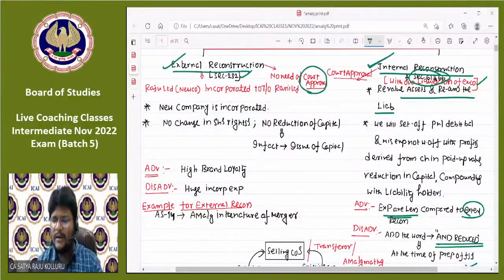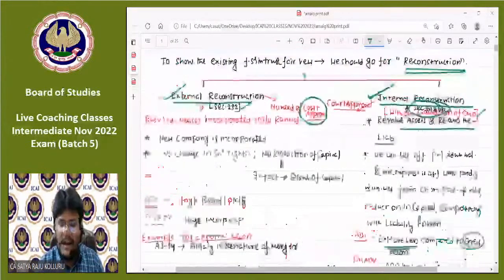Okay, let it be. Put it aside. We have deeply discussed all such issues in the chapter called internal reconstruction. So let it be for the time being. You can put aside. Now this is the time for external reconstruction.